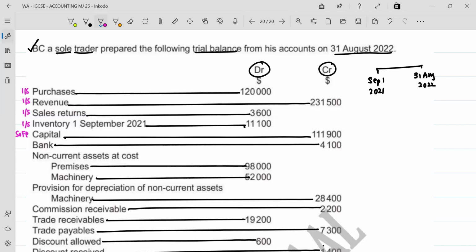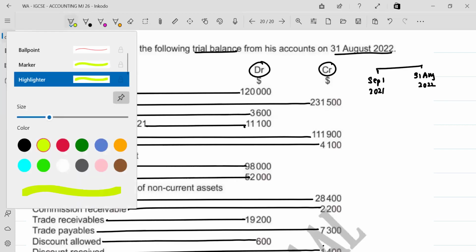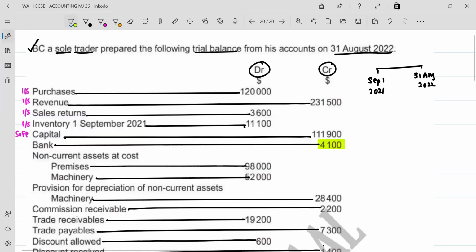Then you have bank. Do you have a credit balance or a debit balance? Credit. A credit balance indicates what? Is it an overdraft or is it the money that you have in your bank account? Overdraft. This is a current liability. This is the amount you owe to the bank, the amount that you'll have to pay back to the bank, right? Bank is either a current asset or current liability. All assets and liabilities go into the statement of financial position.